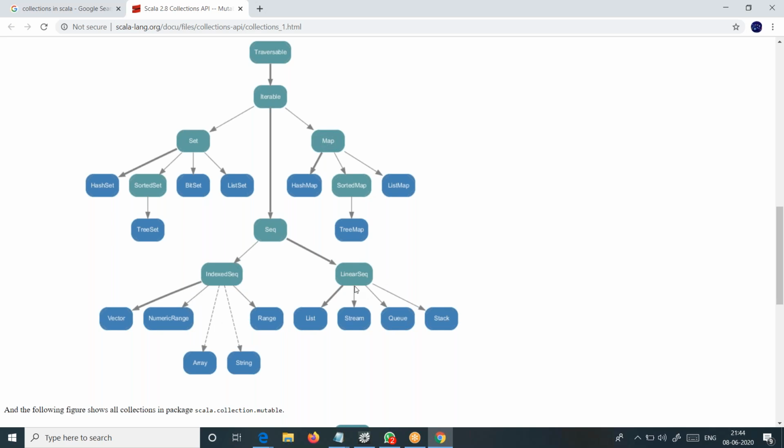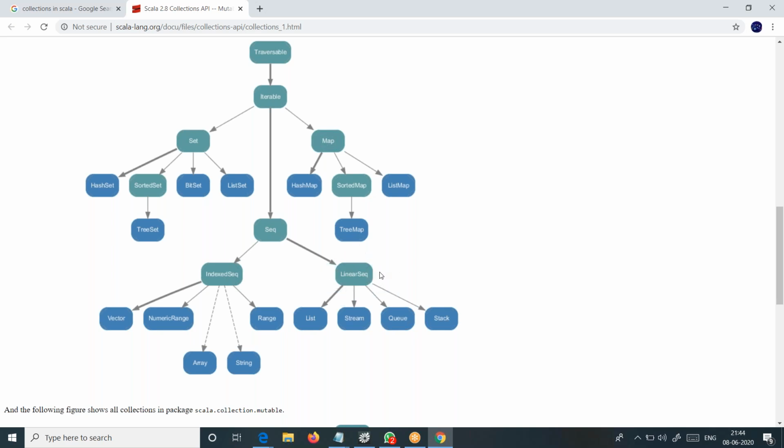I don't mean that linear sequence doesn't have indexing, but even though it has indexing at our level, internally it uses some linked list or a tree kind of data structure, and here it uses some dynamic array or some other kind of data structure, and those are the differences. And we have seen when indexed sequence is best fit, and when linear sequence is best fit. So that's how it is.